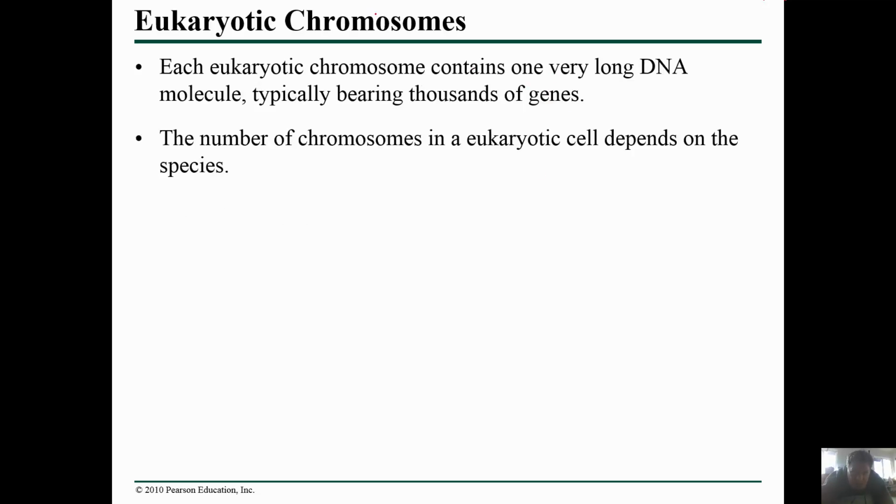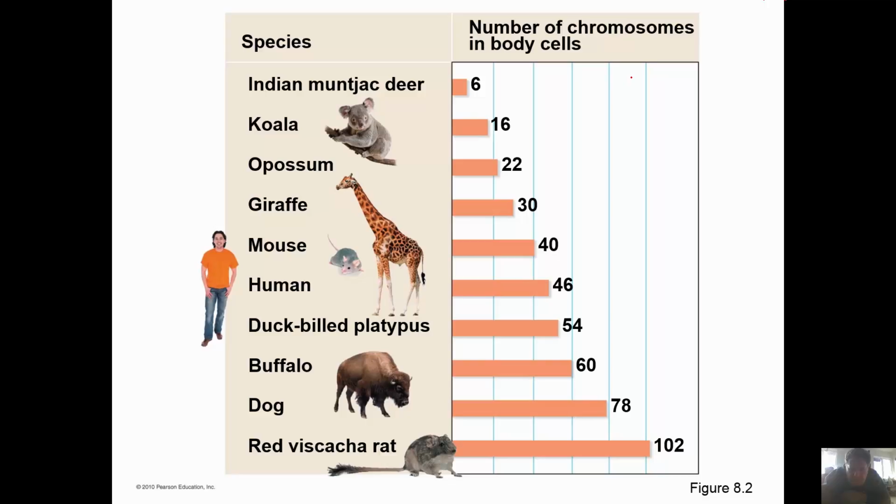In the eukaryotes, we have very long pieces of DNA that typically contain possibly thousands of genes, and these are called your chromosomes. You may have all seen pictures of chromosomes. We human beings have 46 chromosomes. Chimpanzees have 48. The mouse has 40, but the giraffe, which is much larger, has only 30.